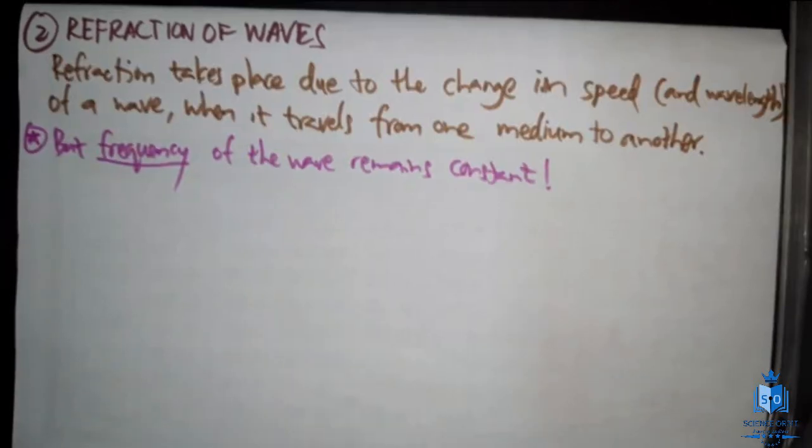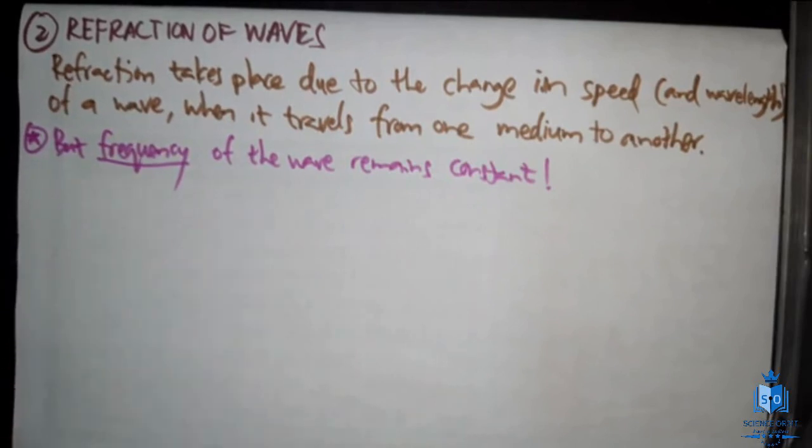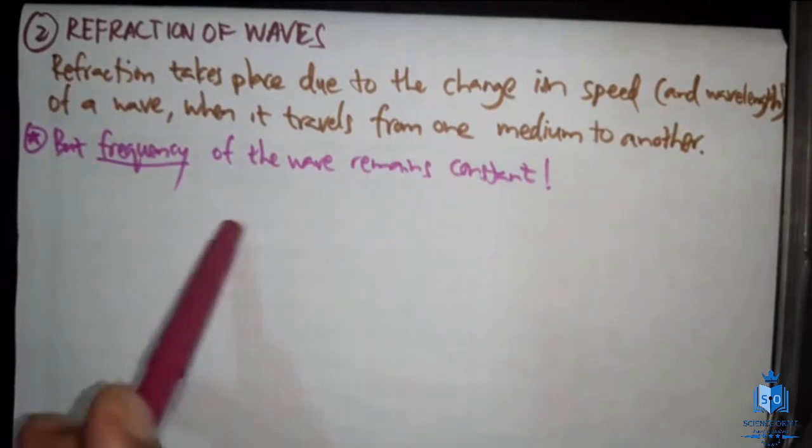So when a wave travels from one medium to another, what happens? The speed of the wave changes, so refraction takes place. In case the wave is creating an angle with the interface of two media, I will draw that and explain it to you, then the original path of the wave will also change. This is the definition, and I have highlighted this part. But the frequency of the wave remains constant when the wave travels from one medium to another.